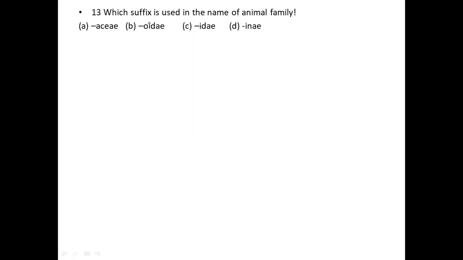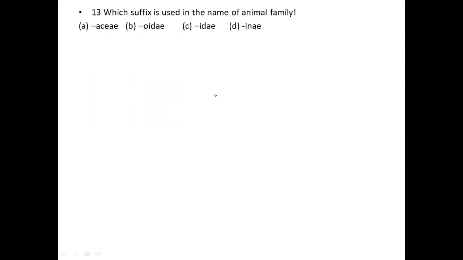You can see the 13th question: which suffix is used in the name of an animal family? What are they asking here? In the animal family, suffix. We need to know about suffix and prefix. Prefix means adding before, suffix means we add later, after the word.